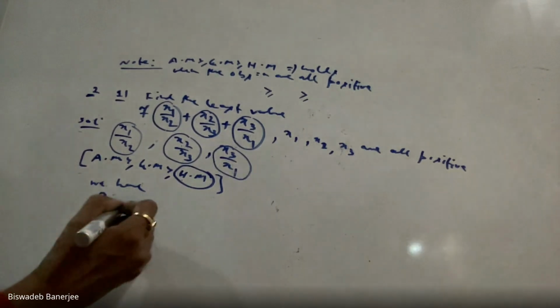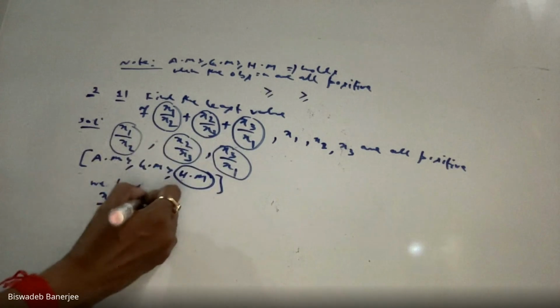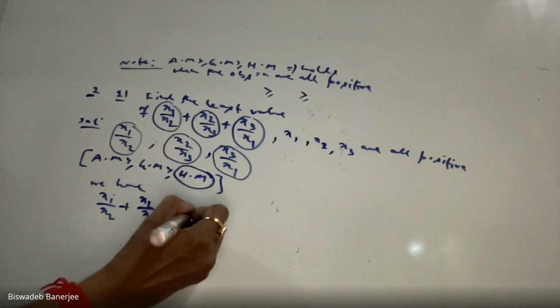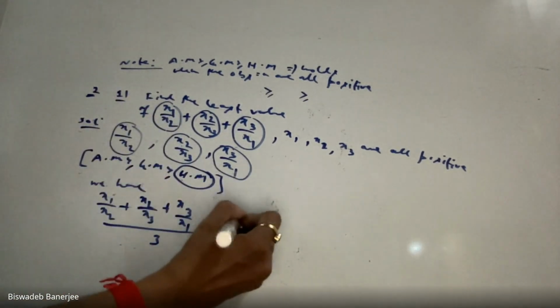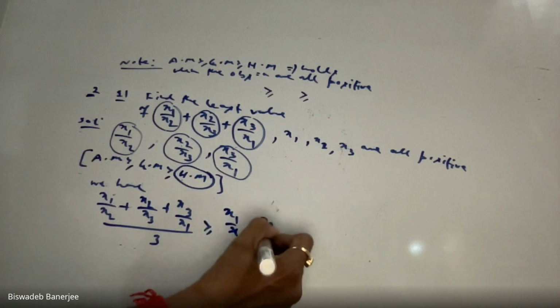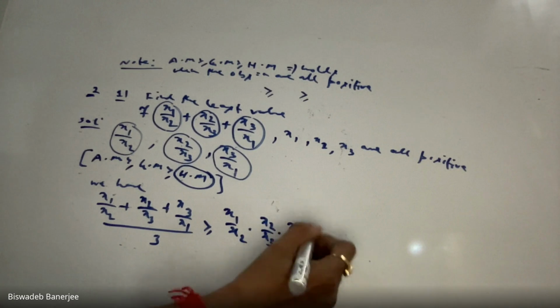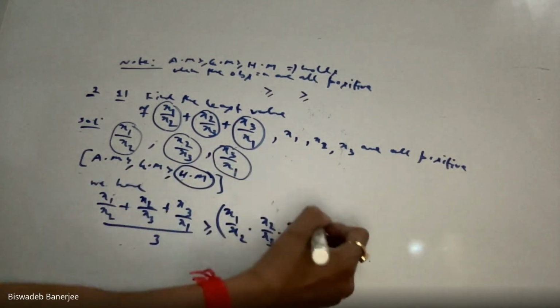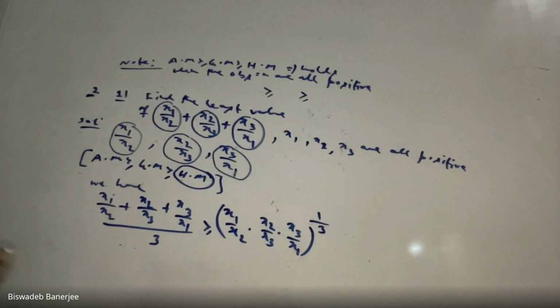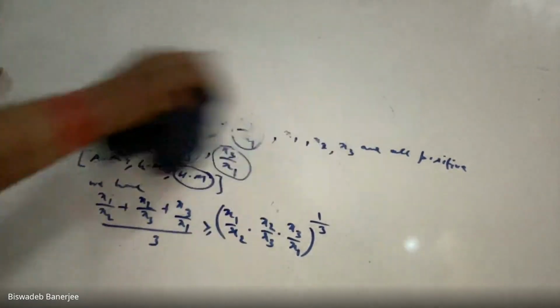There is my arithmetic mean. How to find arithmetic mean? Just add them. There is my arithmetic mean, greater than or equal to, because the equal to sign can hold, greater than or equal to GM. How to calculate GM? Just multiply the observations to the power 1 by the number of observations. Look at the formula of geometric mean: multiply the observations to the power 1 by number of observations. Clear? Any doubt? You can ask me in my channel.